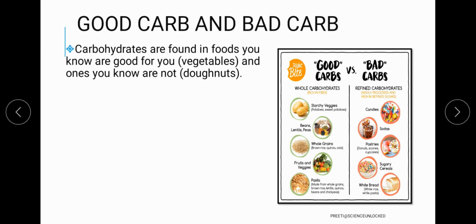Obviously carbohydrates are supposed to provide us energy, but the carbohydrate that we get from nature in its natural form is considered the good carb, whereas the one that we get in the form of preservatives or chemicals, we simply call bad carbs.